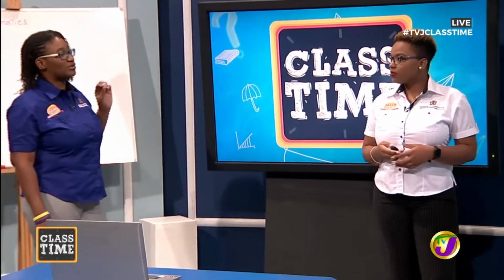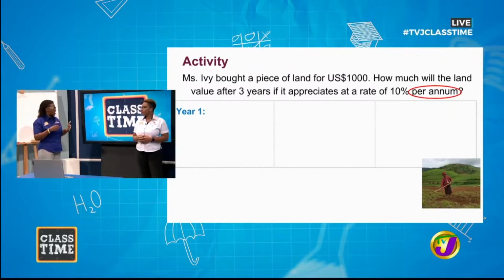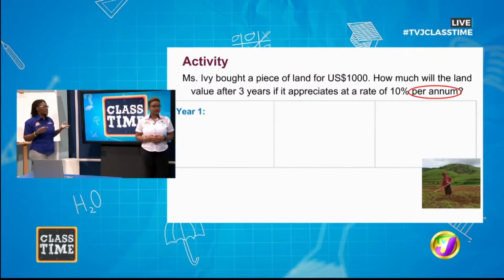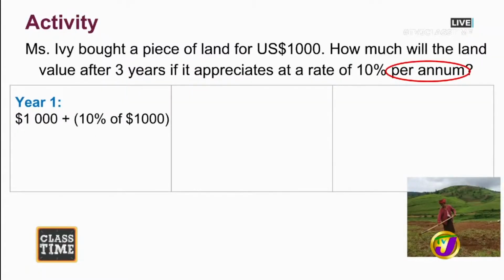All right. So sounds to me like since the 10% is being added on, next year it may be 10% of whatever it is. Right. And then the following year it's 10% of whatever it is valued at that time. Right. Sounds like we're going to have to do it year by year. Definitely. All right, so let's see what we have here. As you rightly said, for year one, the value of the land would be the current value, which is $1,000, plus 10% of that $1,000.